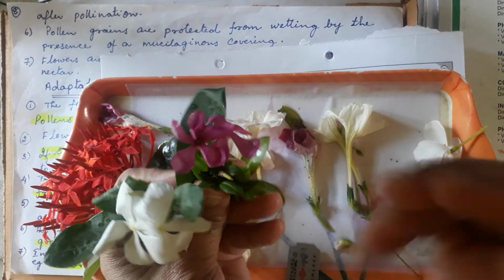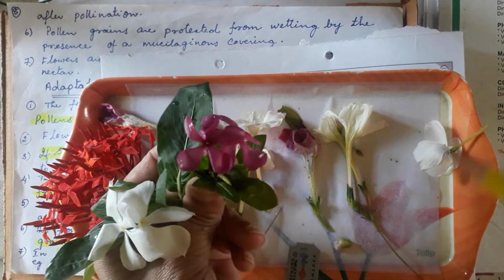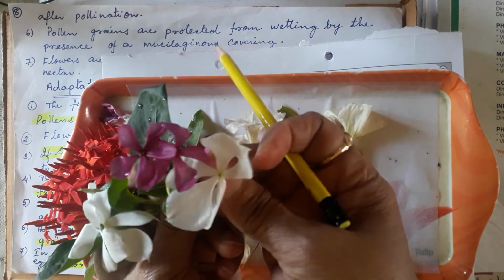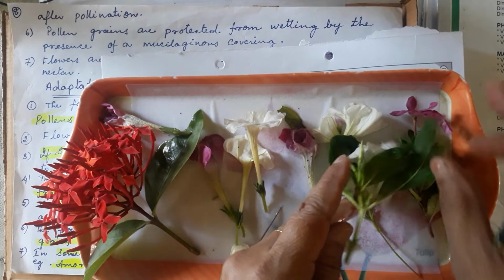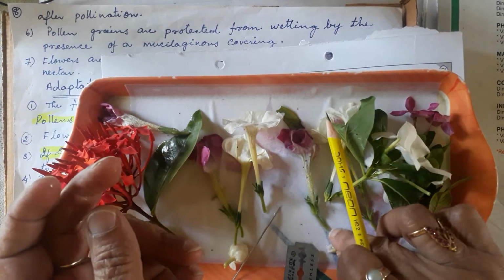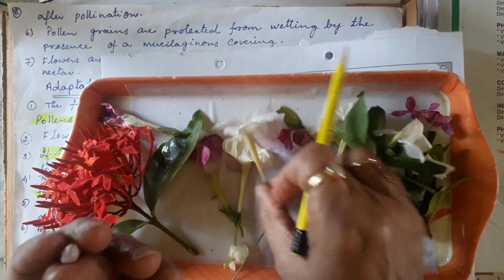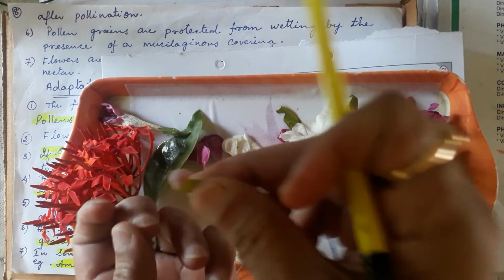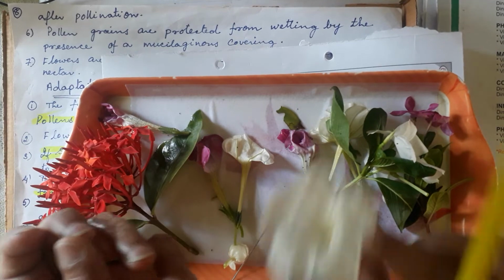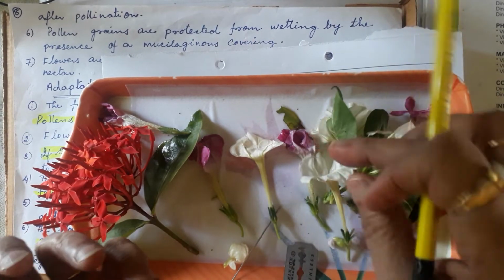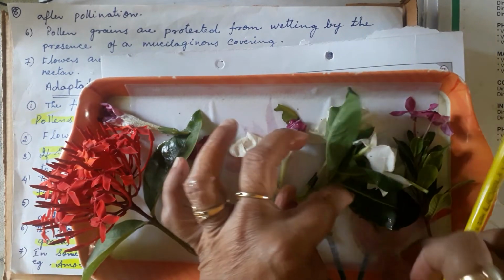This is Vinca rosa, Sadabahar, whatever you say. These are different colors, and this is also wind pollinating. But some are for cross pollination, some are for self pollination, even with the help of insects also.